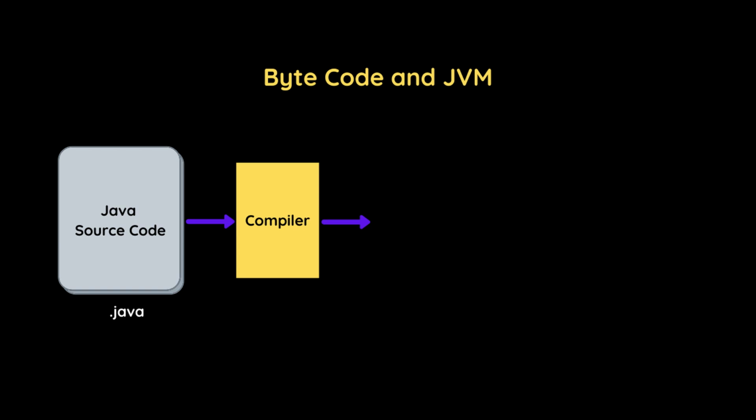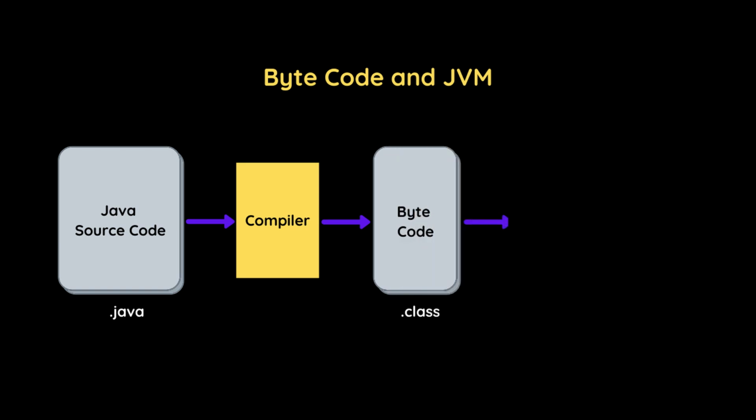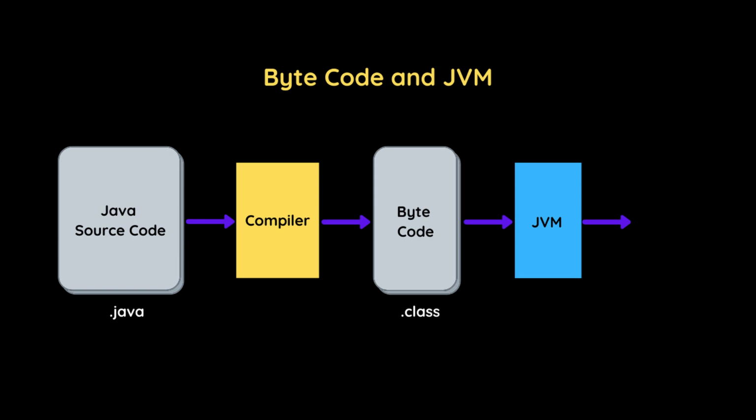Now you might be thinking, then what does this compiler do? The compiler converts this source code into an intermediate code which is bytecode. So bytecode is a code which our Java compiler produces when we compile the source code. Now our platform does not understand this bytecode, so we need a special software which can translate these bytecode instructions to the platform. And that special software is known as JVM, which is Java Virtual Machine. So wherever this JVM is present, we can execute our Java program without rewriting and recompiling it.